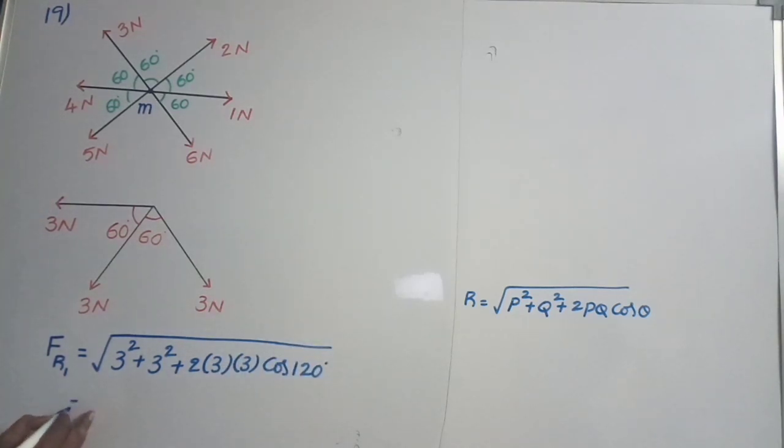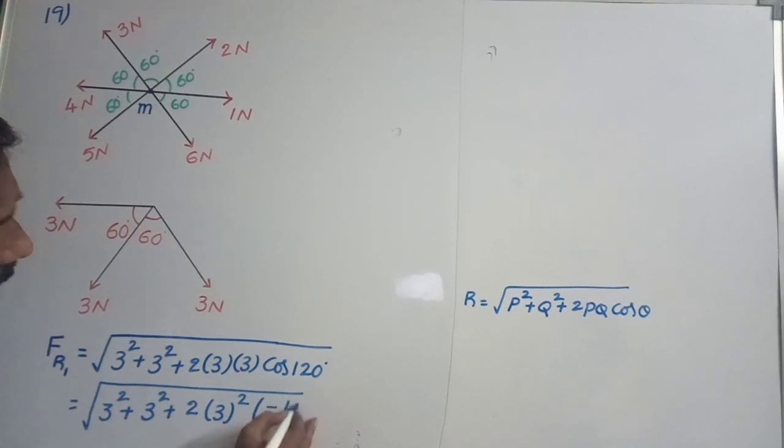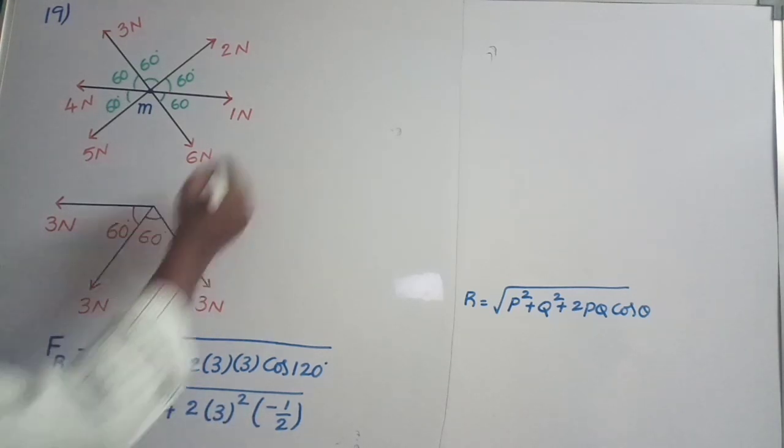That is equal to under root of 3 square plus 3 square plus 2 into 3 square cos 120 degrees, whose value is minus 1 by 2. Here the 2 gets cancelled, plus into minus becomes minus.